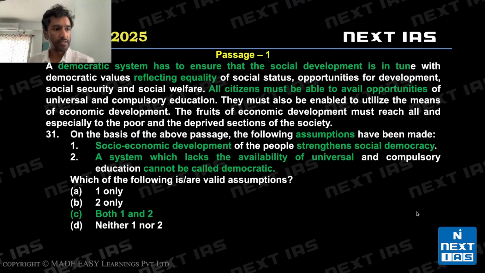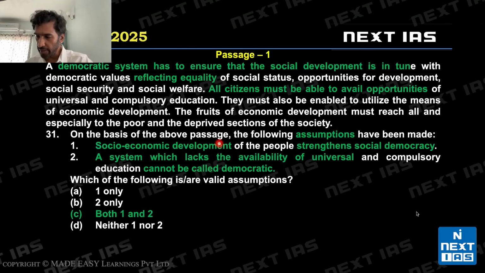A democratic system has to ensure that, we are looking for assumptions, by the way. A democratic system has to ensure that social development is in tune with equality, right? So, democracy should ensure equality. All citizens must be able to avail opportunities. Very easy passage, right? Now, let's look at the first statement. Socio-economic development of the people strengthens social democracy, right? Socio-economic development strengthens social democracy. A democracy or a democratic system has to ensure, it has to do this, that social development should reflect equality.